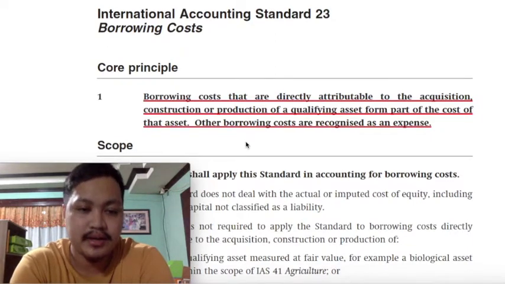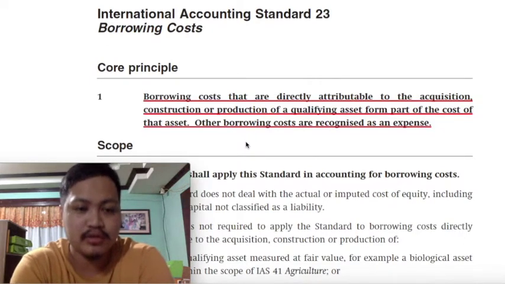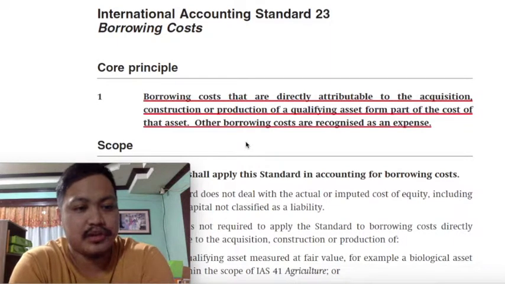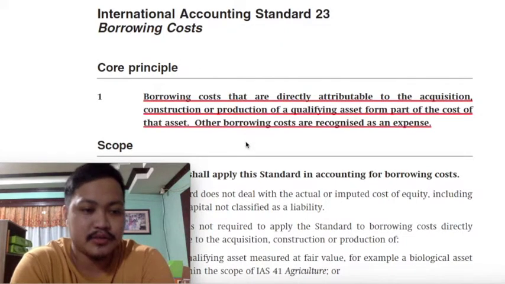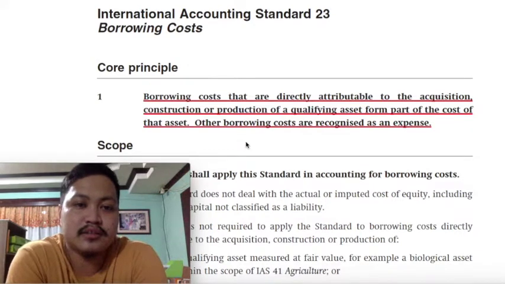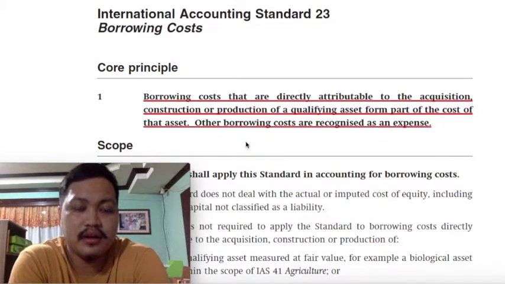You borrow money and the corresponding interest that you will have to pay as a result of the borrowed funds would be our borrowing cost or our cost of borrowings. So what then would be the treatment of our borrowing costs? As I mentioned earlier, you can just consider it as an interest expense. So definitely one possible treatment for borrowing costs or for interest costs would be as an expense. And in that regard, the treatment for borrowing costs would not be very complicated.